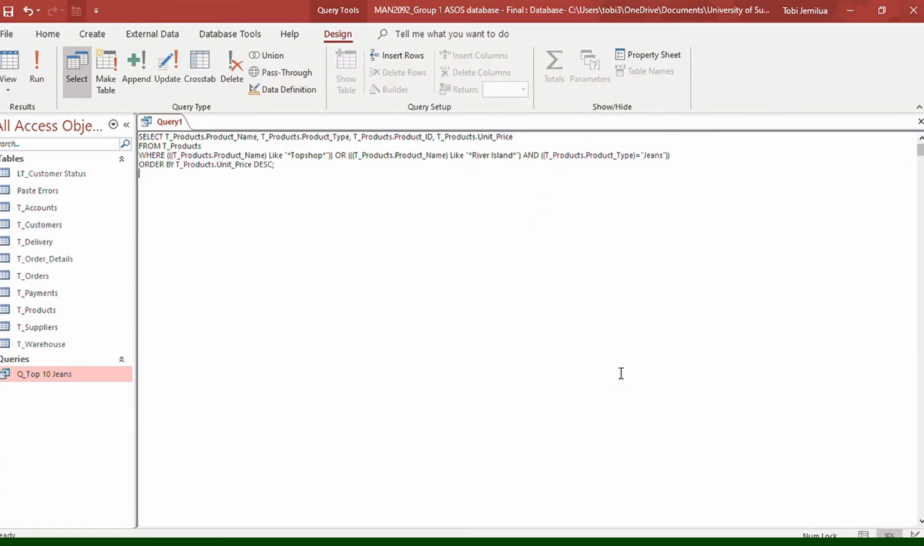So this is the syntax of the query we ran. Select command extracts the specific columns from the database. From command extracts the data from the product table. Where command extracts only the records that fulfill a specified criteria. In this case, gathering records that start with Topshop or River Island and that are only jeans. Lastly, order command sorts the records from unit price in a descending order.